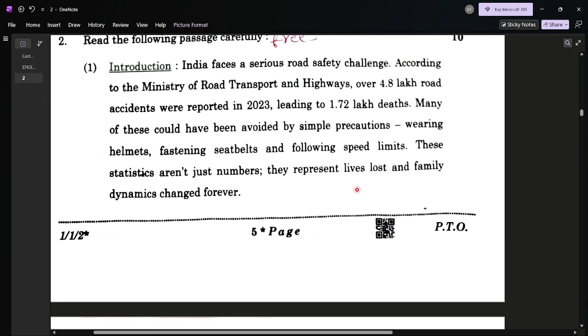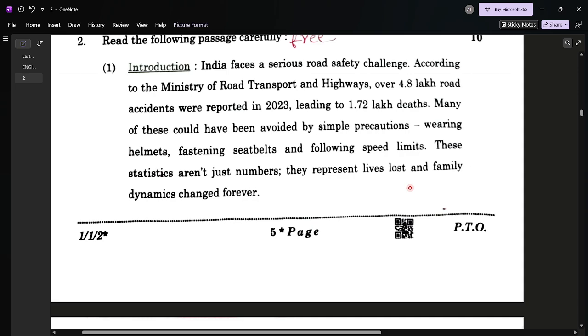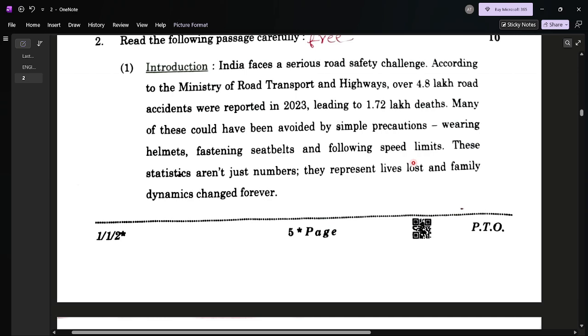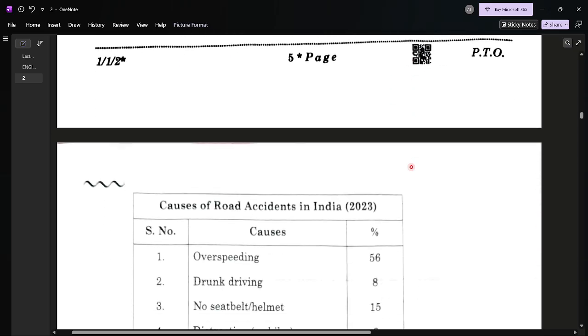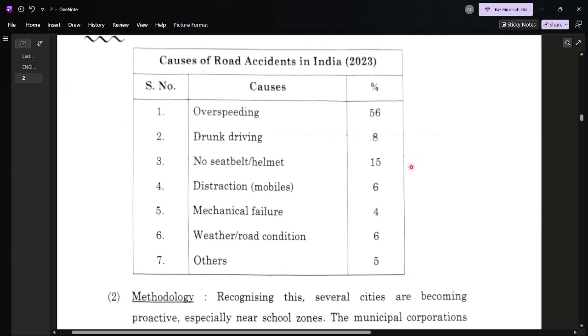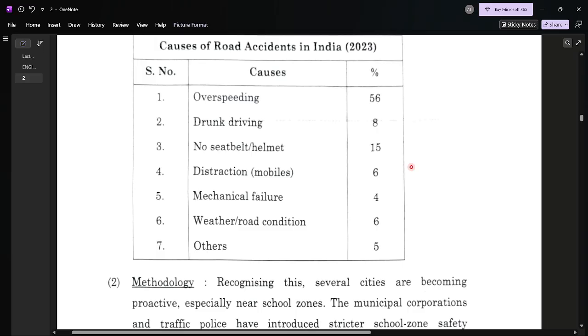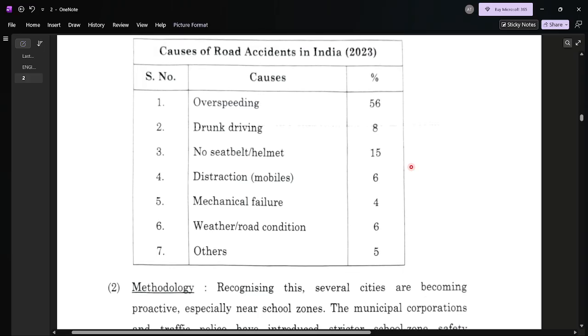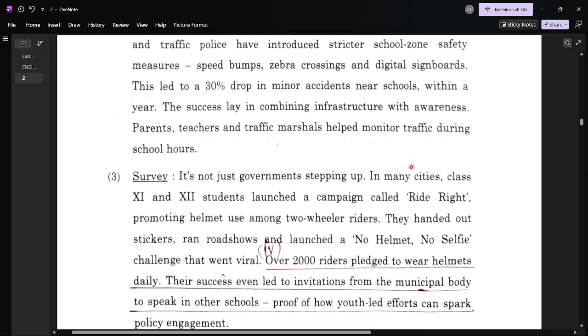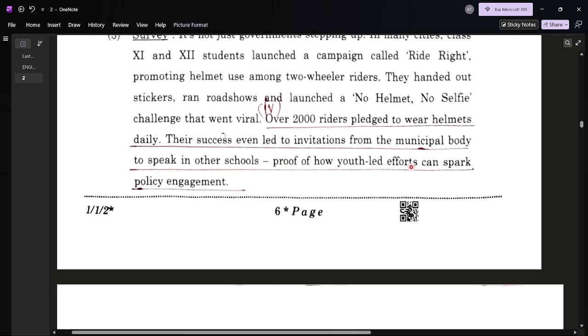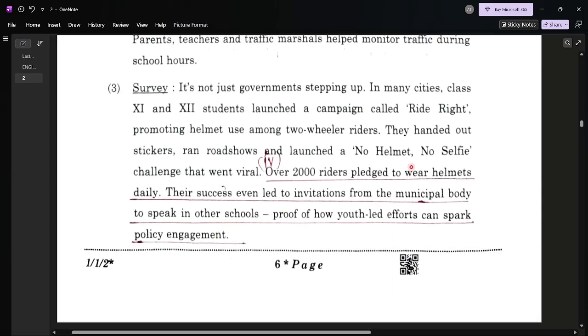This is passage number 2. It was a data-based, statistical-based passage, and here a table is given: causes of road accidents in India 2023. This is the data, and this passage was tough, a little bit tough.